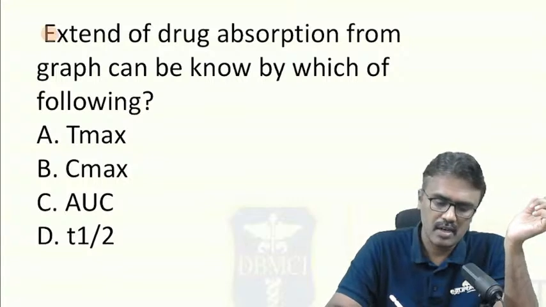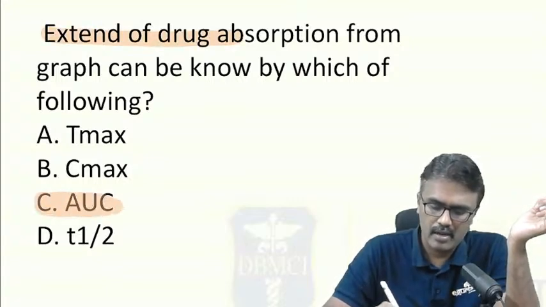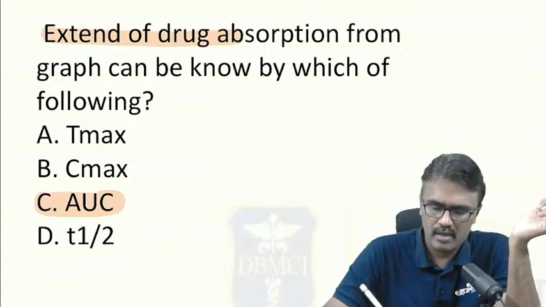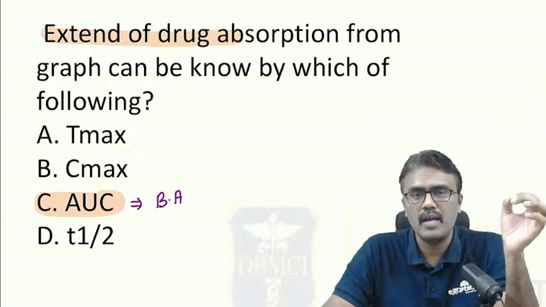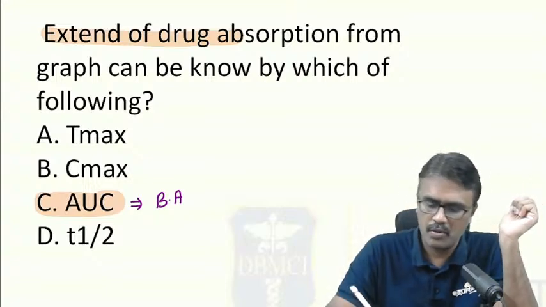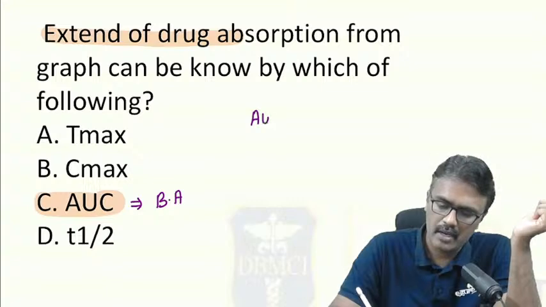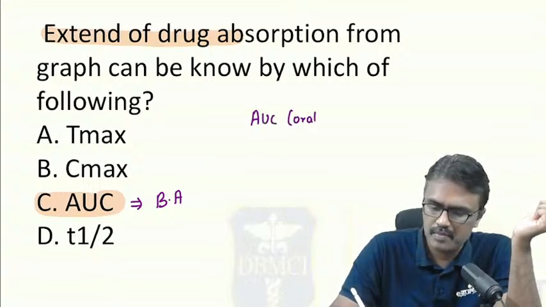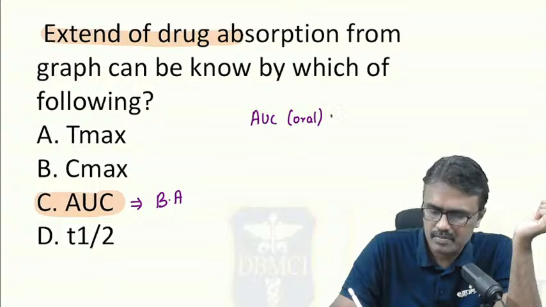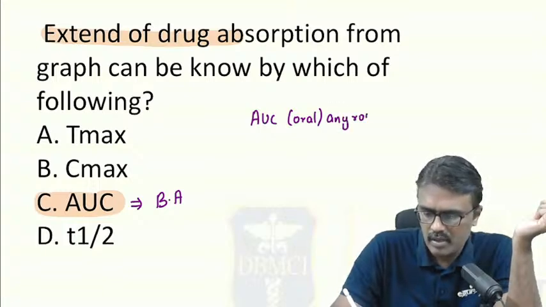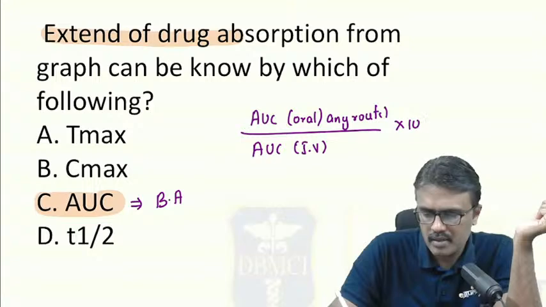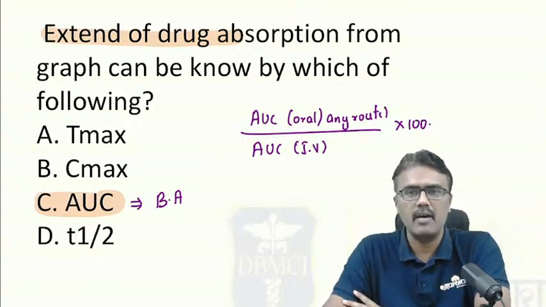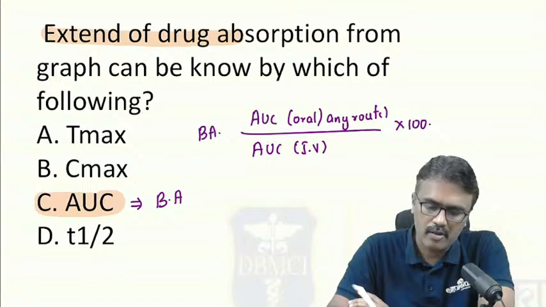Remember, extent of drug absorption is given by the area under curve. Now the area under curve is used to calculate bioavailability. How do you calculate bioavailability? It is given by area under curve, oral or any route, not only oral, any route, divided by area under curve IV, into 100. So this is the formula to calculate bioavailability of a drug using area under curve.